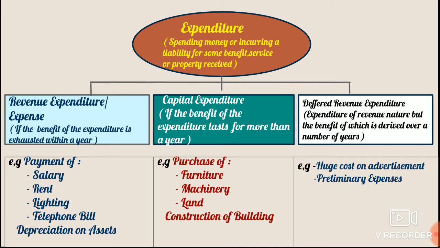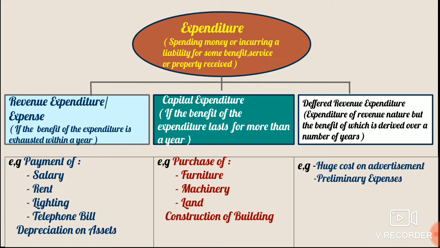Now, deferred revenue expenditures are those expenditures which are actually revenue in nature, but the benefit of such expenditure lasts for more than a year.